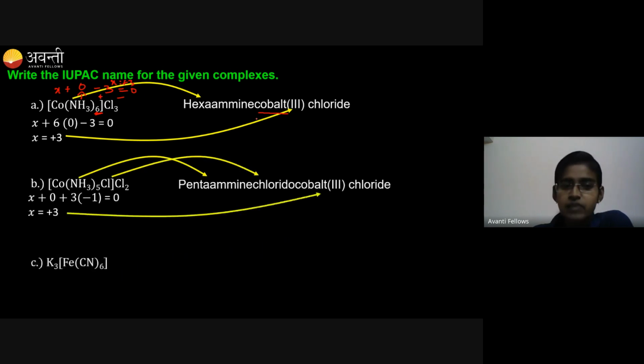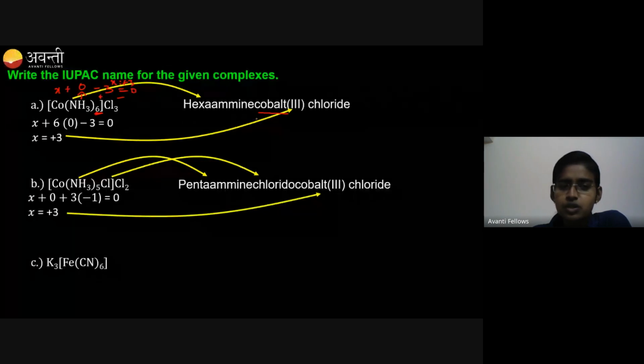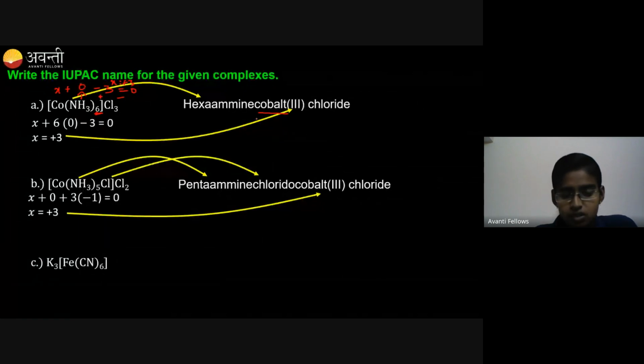So, in the same way, you can try for the third compound also. Who can try for the third compound? Some of you try for the third compound. What is the oxidation state of iron in the third compound? Has anyone got the answer for iron?